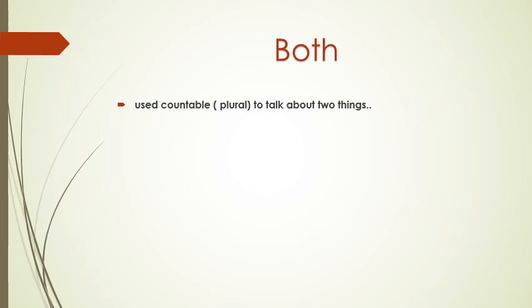The second quantifier is both. اثنان. Both. كلاهما. When do we use it? We use both when we have countable plural to talk about 2 things. إذن بعد both لازم يكون عندي countable noun and plural. And I'm talking about 2 things such as when I say both girls wore the same dress. So both I mean 2 girls. And طلعوا لي على girls it's countable and plural. So we use both to talk about 2 things. Both. كلاهما أو كلتيهما.